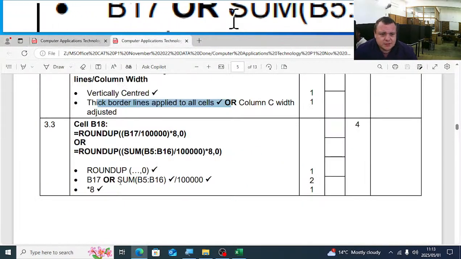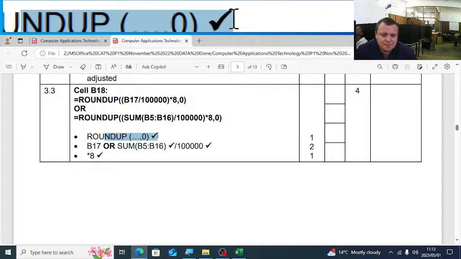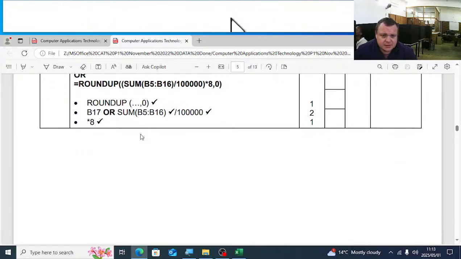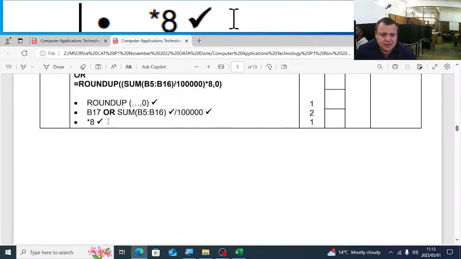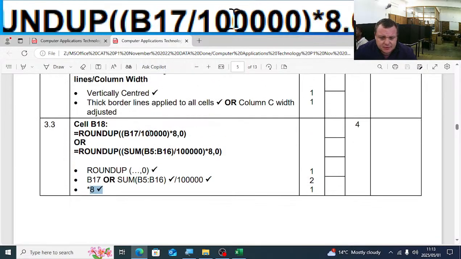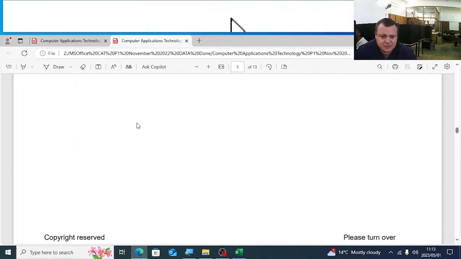It's 4 marks. Let's just see there. It's 1 mark for round up and 0. It's another mark for B17 divided by 100,000 and then times 8. So that is how the calculation is done. 3.3.